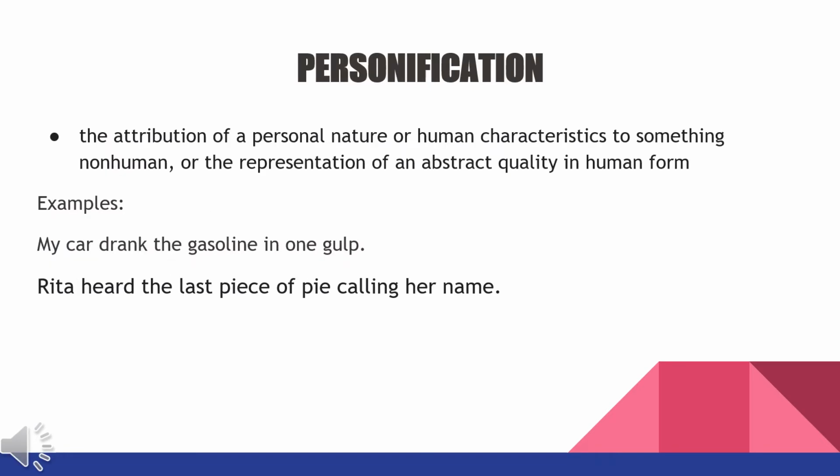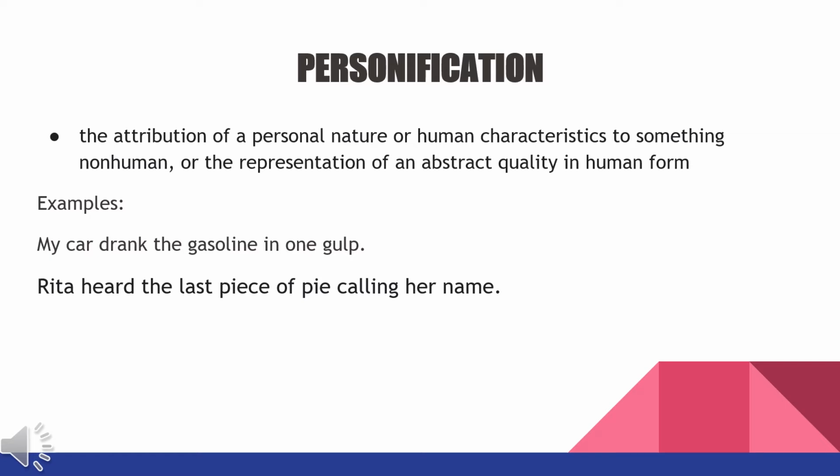Next, we have personification. It's about the attribution of a personal nature or human characteristics to something non-human, or the representation of an abstract quality in human form. Like, for example, my car drank the gasoline in one gulp. It seems that the car is like a human, that it can gulp or drink something, like in this sentence, the gasoline.